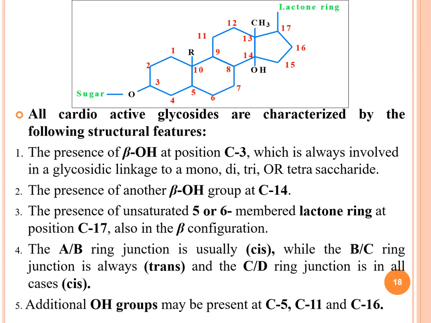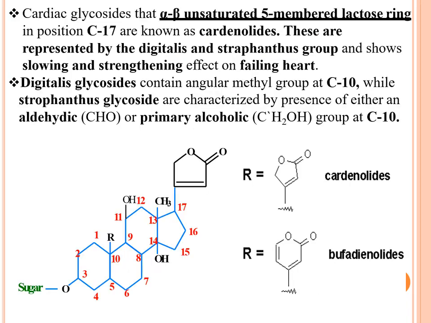Then the fourth point: A and B ring is usually cis, while the B and C junction is always trans, and the C and D ring junction is in most cases cis. Cis is closed and trans is away, like that. Then additional OH groups may be present at C5, C11 and C16 positions.